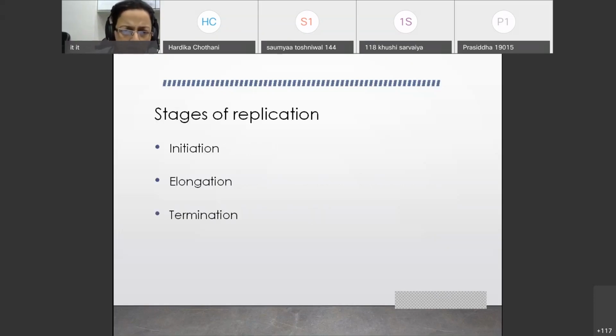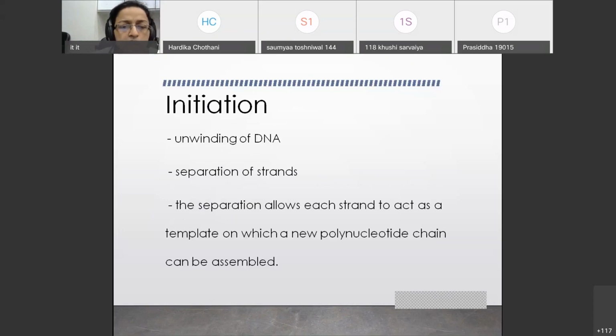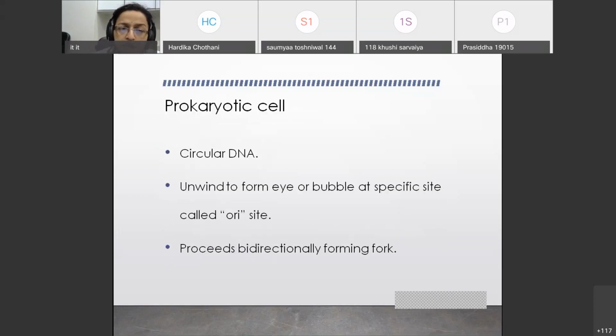Stages of DNA replication, as I have already told: initiation, elongation, and termination. In initiation, you have unwinding of the DNA, separation of the strands, and each strand will act as a template on which a new DNA strand will be generated. Now, in prokaryotic cells, you have circular DNA. So unwinding forms a bubble at a specific site called the ori site. So the site of origin is called the ori site in prokaryotic cells, and there is generation of a bubble of replication, which generates into a fork, and this replication proceeds bidirectionally.